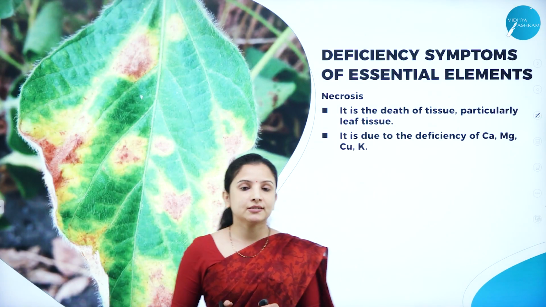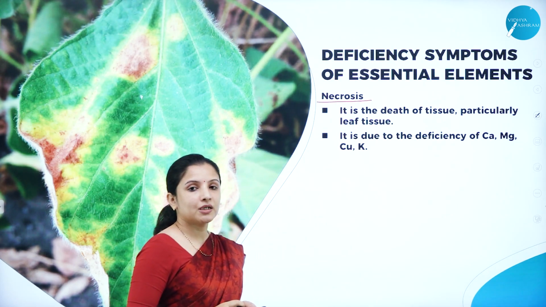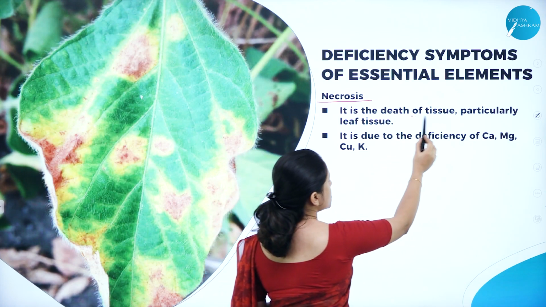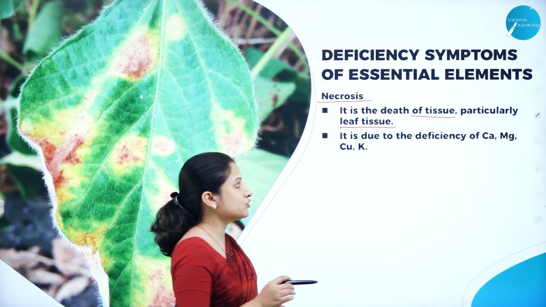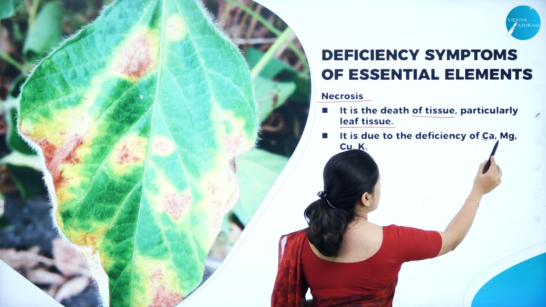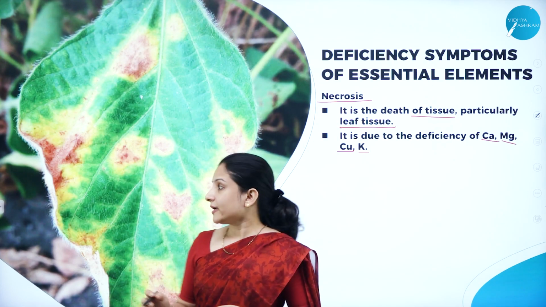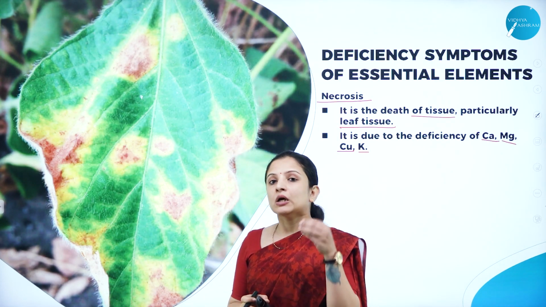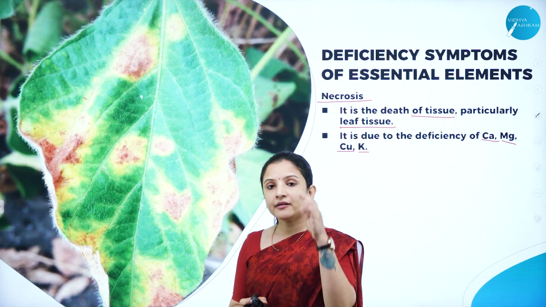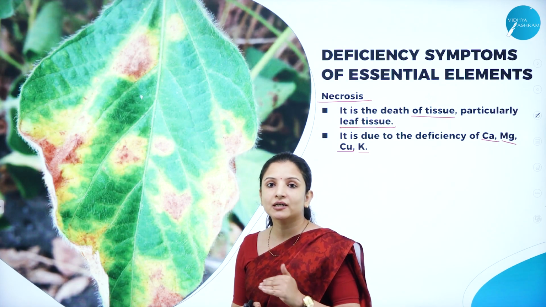So the next deficiency symptom is necrosis. Necrosis is nothing but the death of the tissue, especially in the case of leaf tissue. And this necrosis is usually due to the deficiency of calcium, magnesium, copper and potassium. Necrosis will start to appear in the younger leaves, therefore making us understand that the mobilization of the nutrients from the older leaves to the younger leaves is not